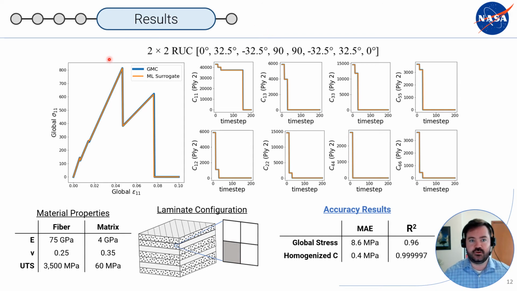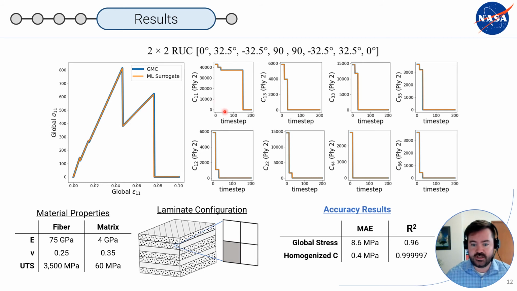So here are some accuracy results showing a simulation with these material properties on an 8-ply laminate and a 2x2 representative unit cell. And we used this laminate stacking configuration. Now these material properties and these angles were not in the training data that the machine learning surrogate was trained on. So the model was able to generalize to other material properties and other angles. And so here are the results. We have the global stress strain curve of the entire laminate reported by CLT when it was embedded with GMC versus the surrogate. And the results are right on top of each other, basically.